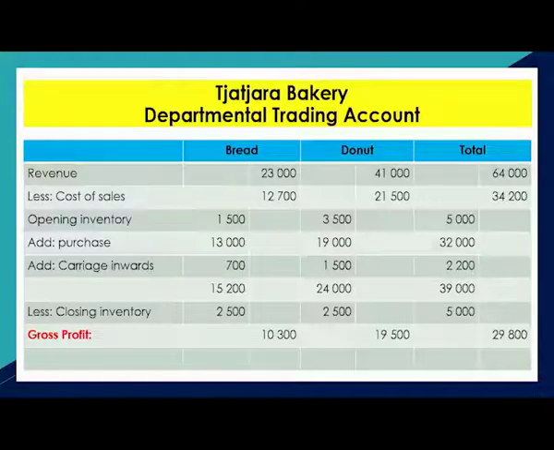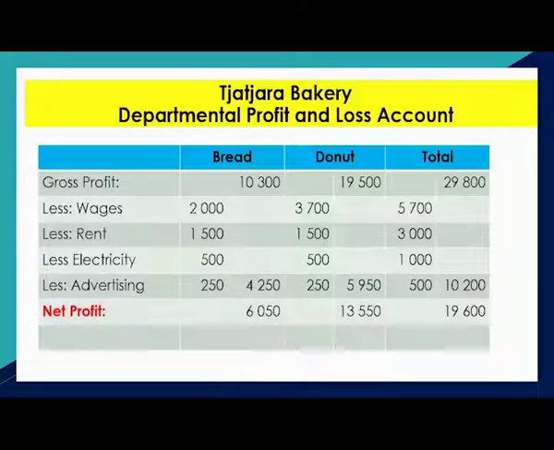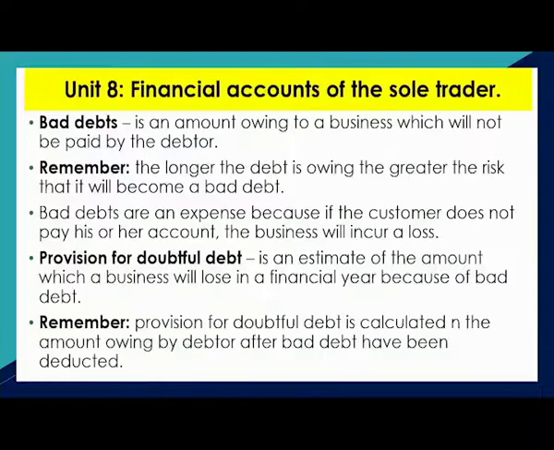In the trading account you are preparing gross profit, and then you prepare a departmental profit and loss account. Here you take your gross profit from the trading account, you transfer it, and then you continue to add income and less expenses to get your net profit. Okay.